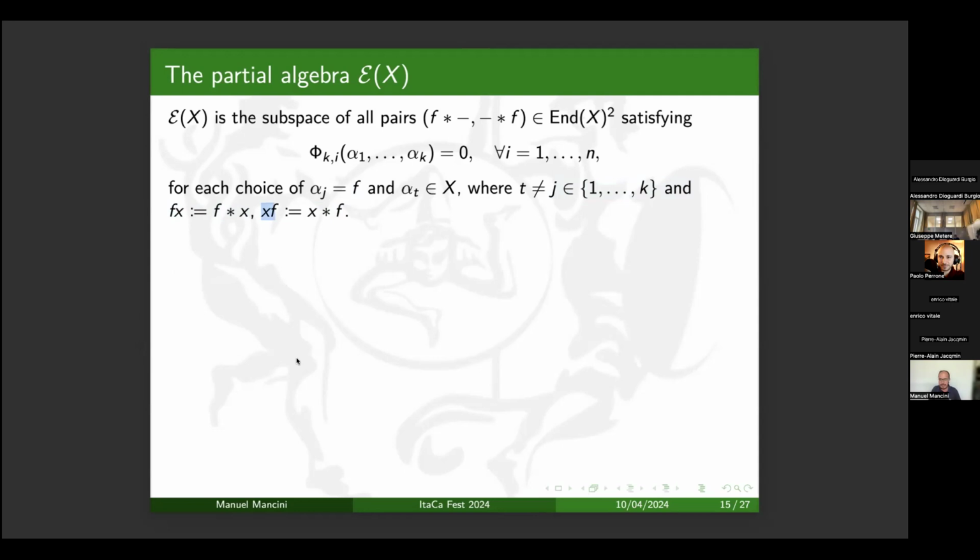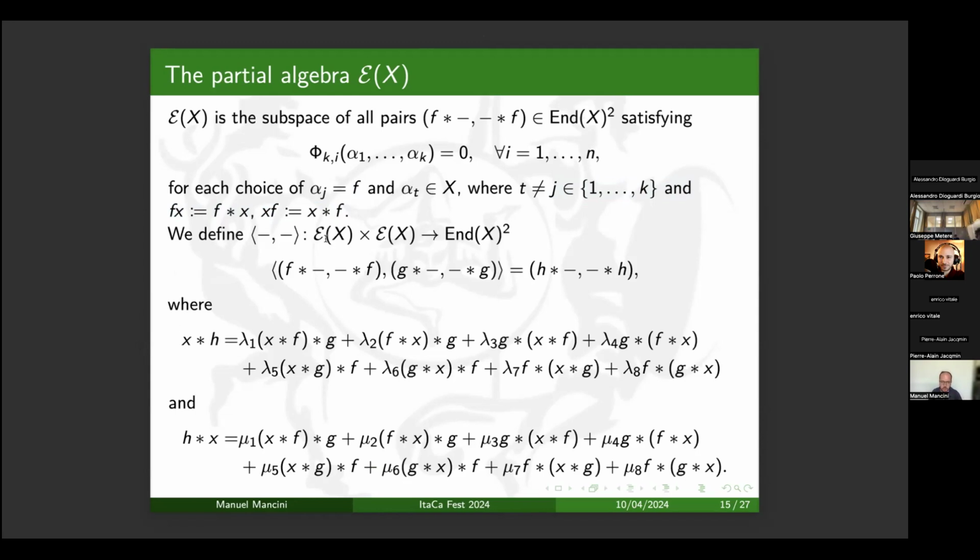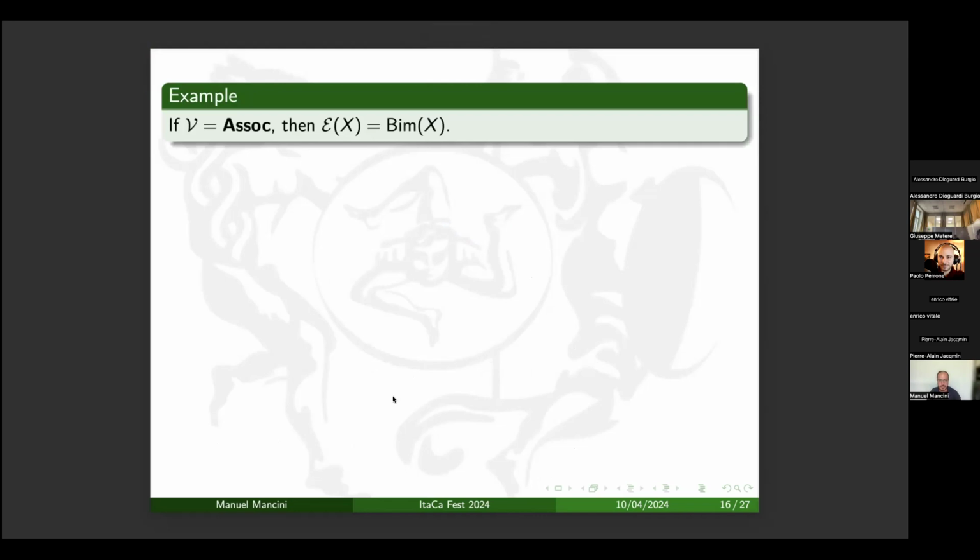Then I have to define the multiplication on E(X). I start with a bilinear map defined on E(X) times E(X) into X squared, that is defined using the lambda mu rules that I fixed at the beginning. In general, this does not define an algebra structure because this is not an internal operation, but it can happen that this is an internal operation. For instance, in the variety of associative algebras, E(X) is exactly the associative algebra of bimultipliers of X. And in the variety of Leibniz algebras, E(X) is isomorphic to the Leibniz algebra of biderivations of X. So in both cases, E(X) is the weak actor.